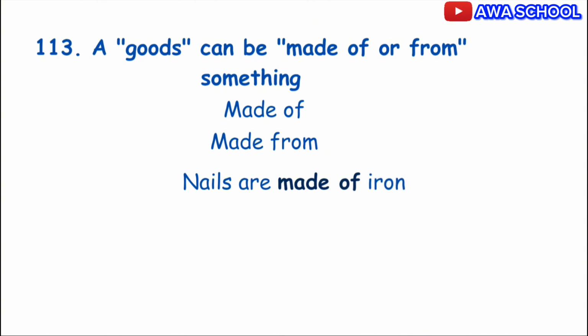Do you understand? Example 2. Paper is made from wood. Exactly. Here we cannot see the wood in the paper. Hope you understand. So when the starting material is not seen in the final product, we use made from.